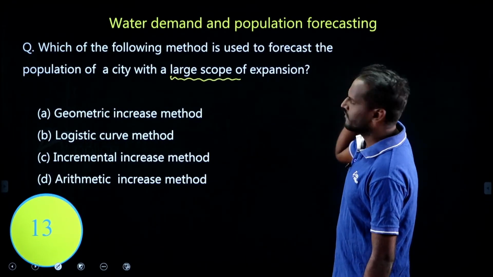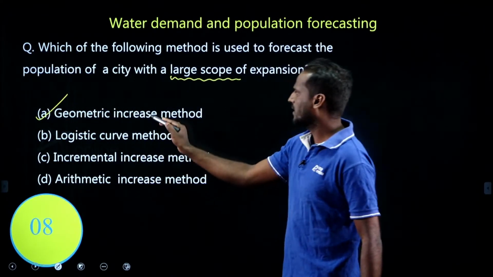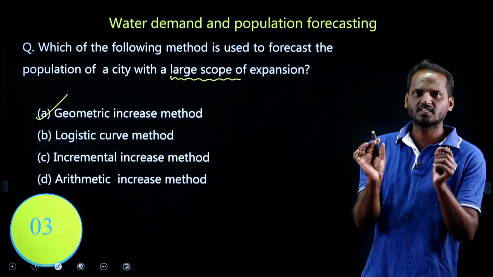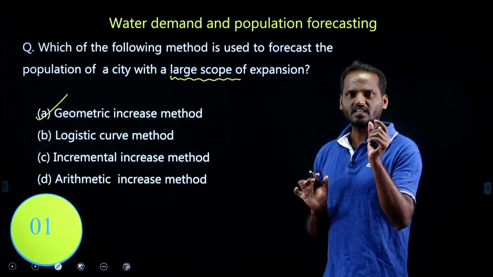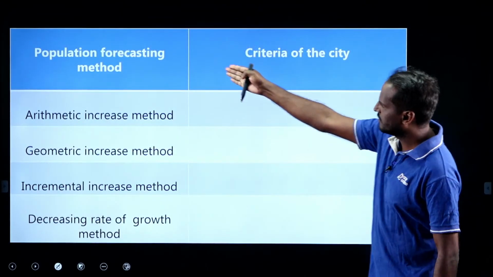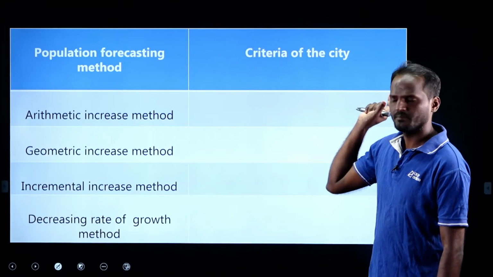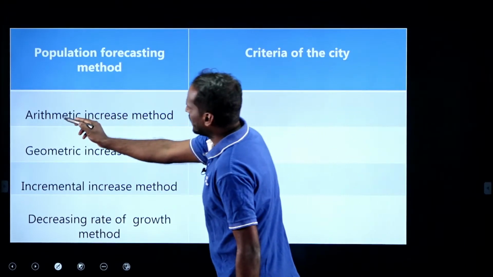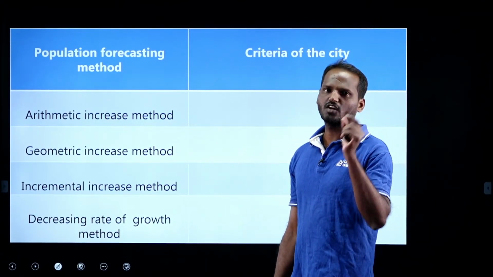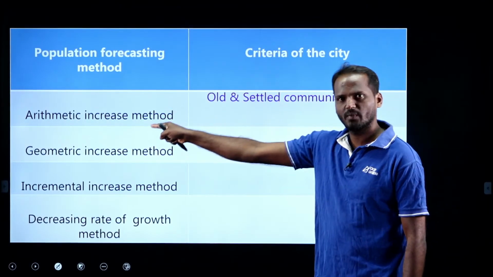With a large scope of expansion, we use the geometric increase method, right? Let us have a brief idea of the city for which we use different kinds of forecasting methods. Look at this: we have the population forecasting methods and the criteria of the city. The arithmetic increase method is used when the city is old or a settled community.